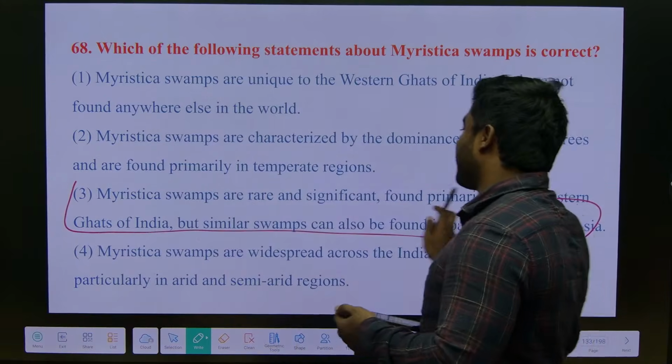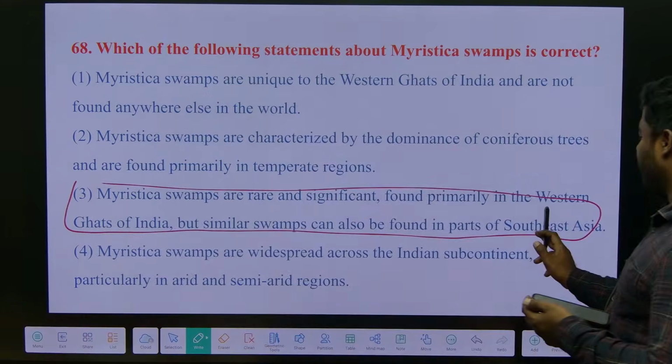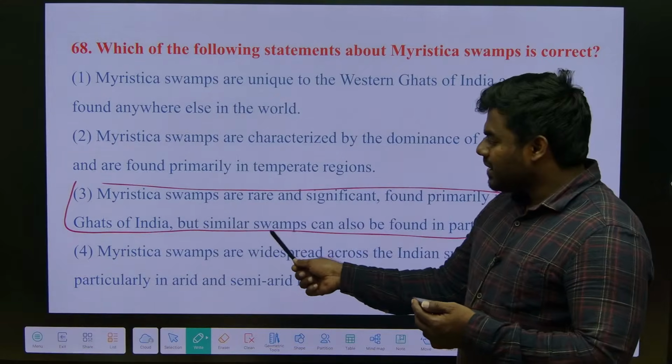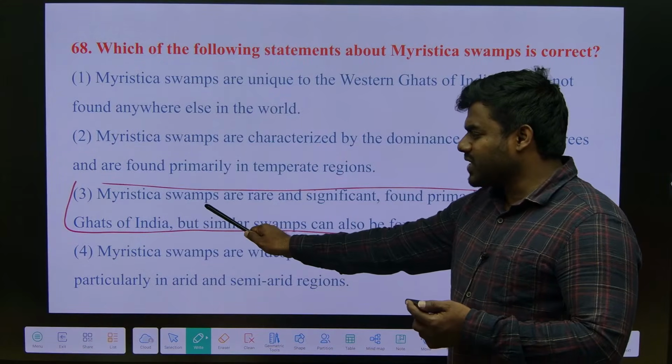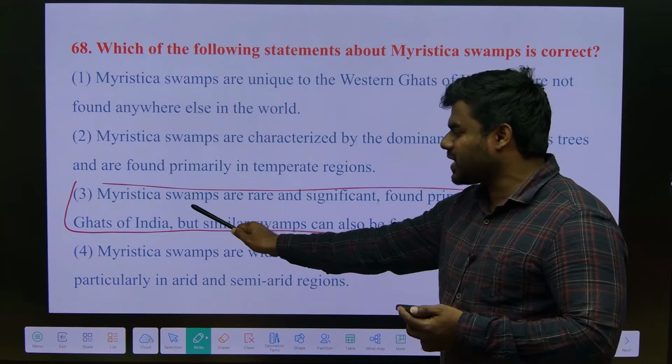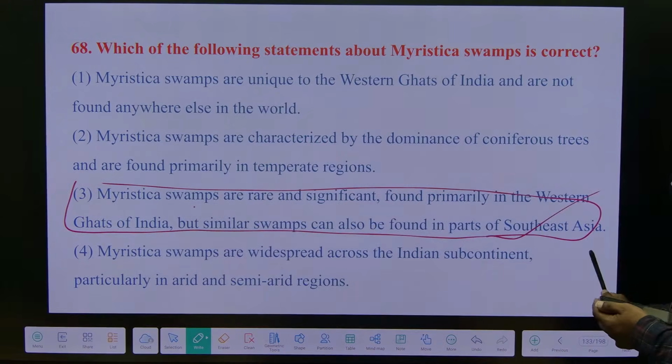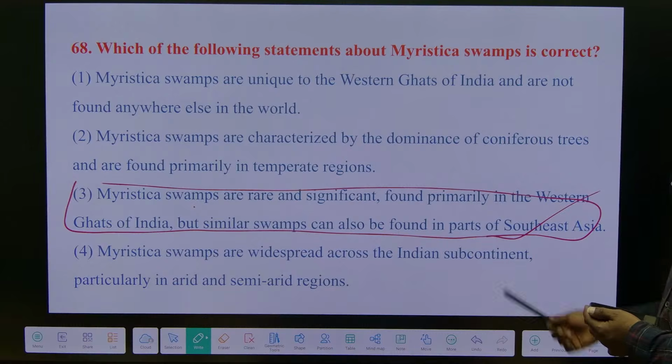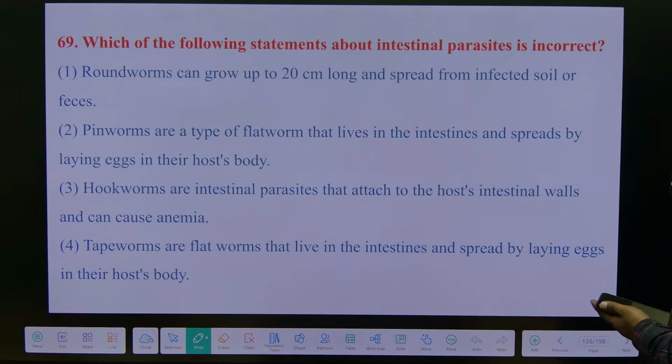Myristica swamps are rare and significant. They are found majorly in the Western Ghats. We can't find exactly Myristica swamp elsewhere; a similar one is also found in Southeast Asia. Now you remember correctly, okay? It's just an informative question. This is also informative. This is for zoology.